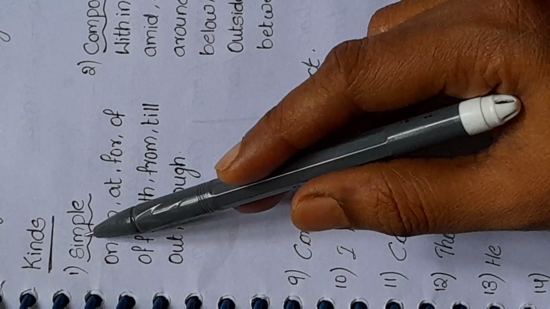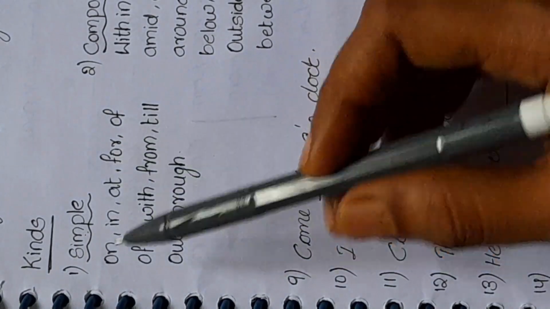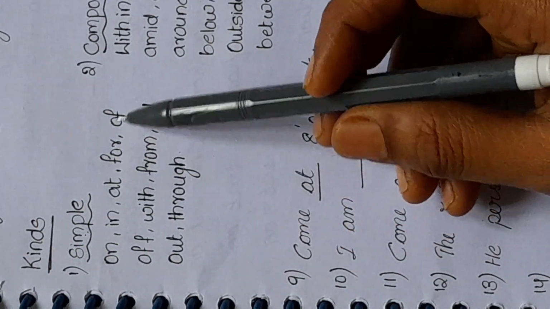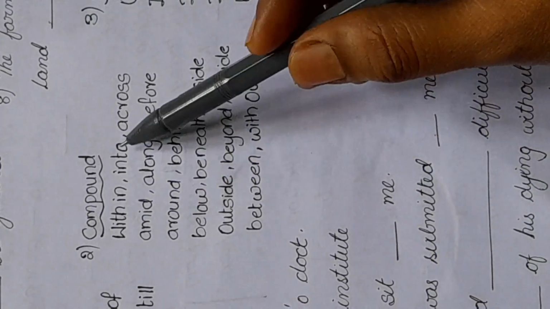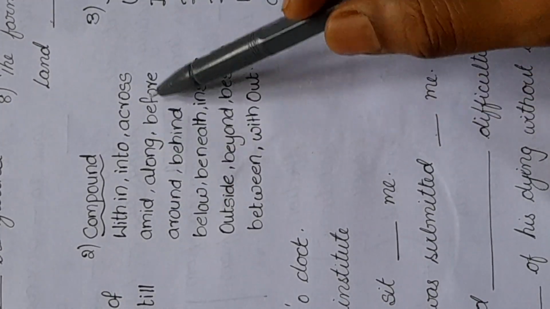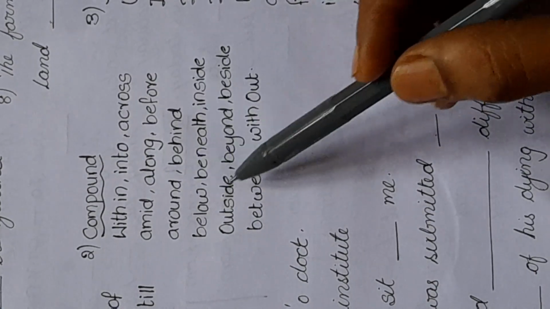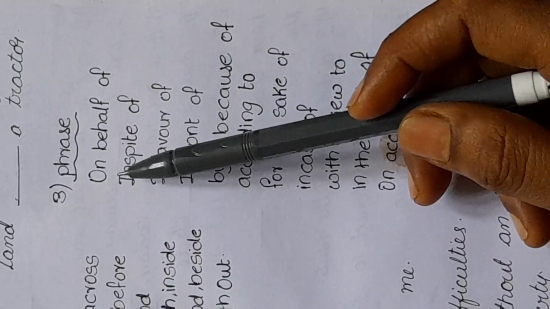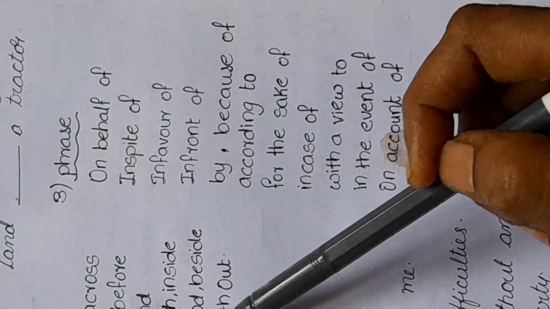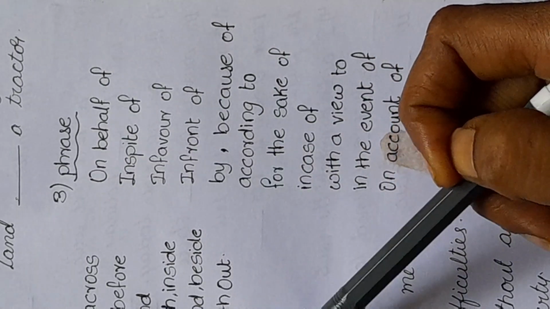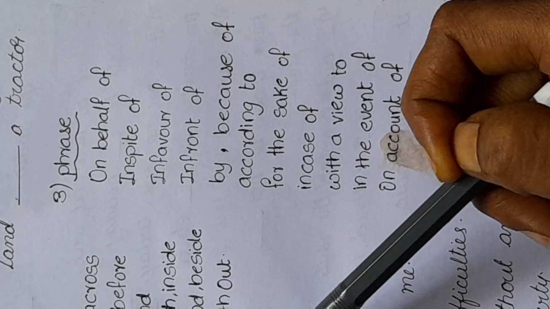There are three kinds of prepositions: simple, compound and phrasal. On, in, at, for, of, all these come under simple prepositions. Within, into, across, amid, along, before, below, beneath, all these come under compound prepositions. All the phrases like on behalf of, in spite of, in favor of, in front of, because of, for the sake of, all these come under phrase prepositions.